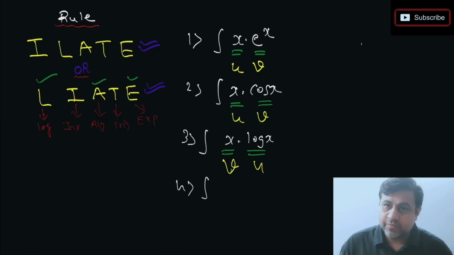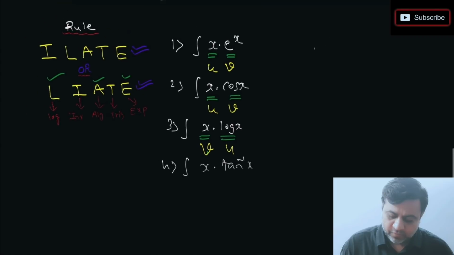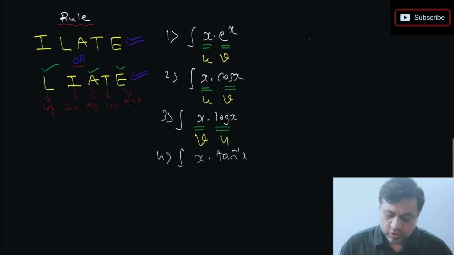Say now I'll take one algebraic and one inverse. Okay? So this is x into tan inverse of x. Now you think, what can we do here? What we have to do here? Okay? If you just observe, x is algebraic, tan inverse of x is inverse and not trigo. Students make mistakes in a hurry. Tan inverse of x is inverse. So what we do here is, I decide that since inverse comes before algebraic, that function will be my u